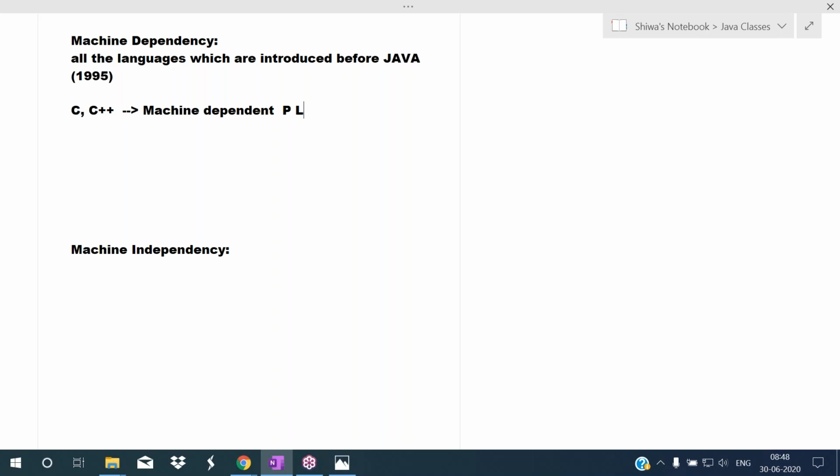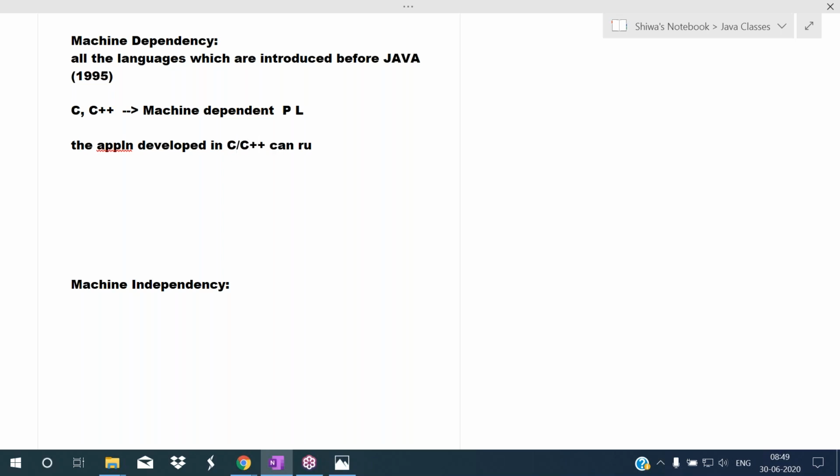Why are we calling C, C++ the machine dependent programming languages? See, using the programming language, we are developing the software. Okay, you can say that as application, or application software. So the application developed in C, C++ can run on computer only.